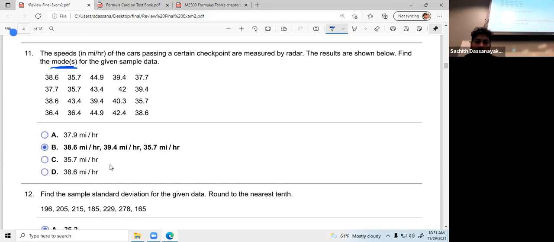If I check this one, you can see 38.6, and also 39.4, and also 35.7.